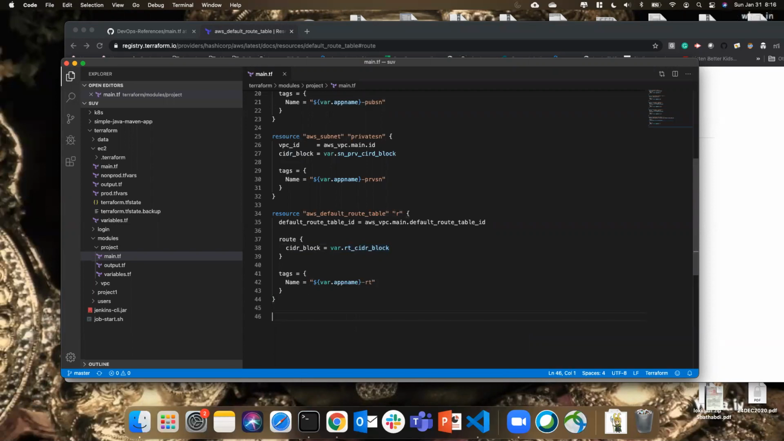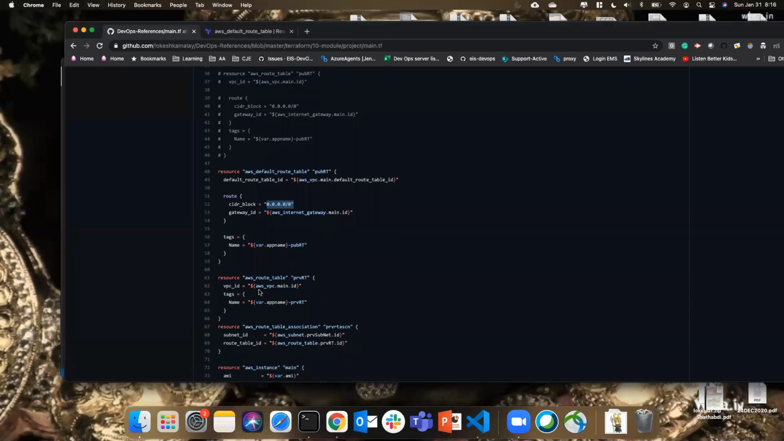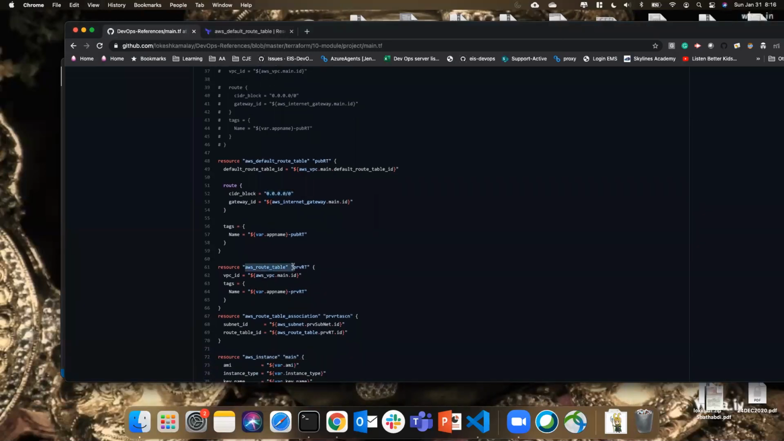What is next? Let's check it. So he's updating the route table. Okay, so this is all the default route table he has added. So we are also taking the gateway ID.